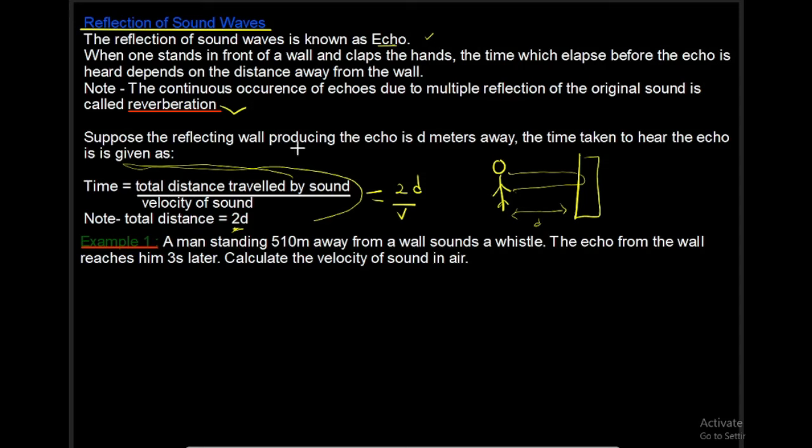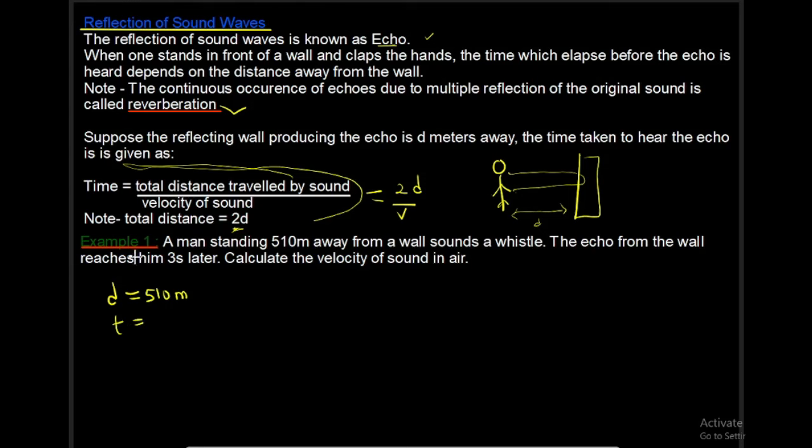Now, suppose a reflecting wall producing the echo is d meters away, like we have here. The time taken to hear the echo is this. Don't forget, this is our formula for echo. Now, example 1 here says a man standing 510 meters away from a wall sounds a whistle. So d is equal to 510 meters. Sounds a whistle, so the echo from the wall reaches him 3 seconds later.